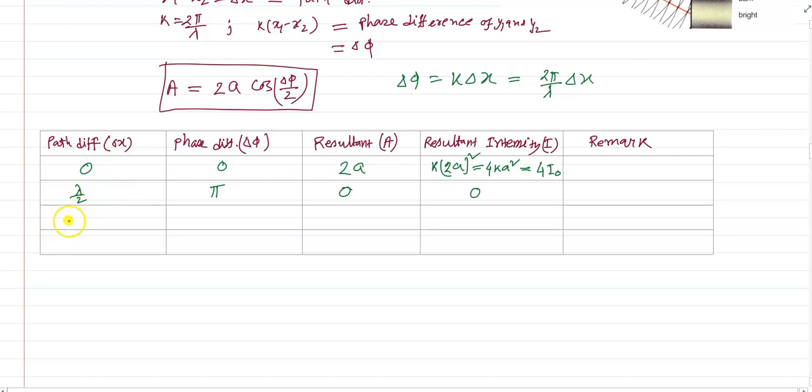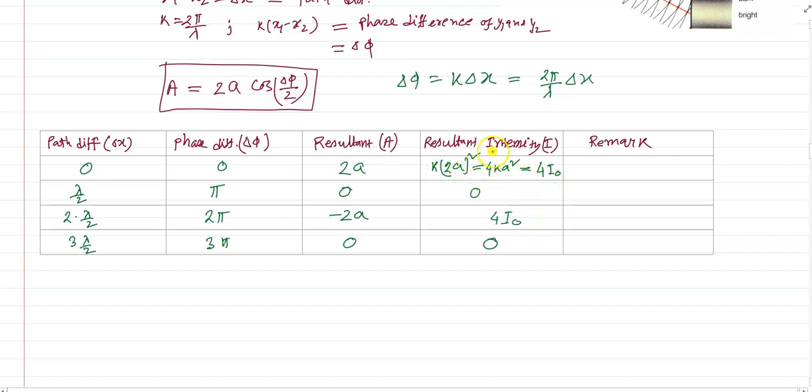If I take the path difference 2 into lambda by 2, then the phase difference will be 2 pi, and the resultant intensity will be k into (2a) whole square, that is 4 I naught. Okay. If I take the path difference 3 into lambda by 2, then the phase difference will be 3 pi, the resultant amplitude will again be 0 and the intensity again 0.